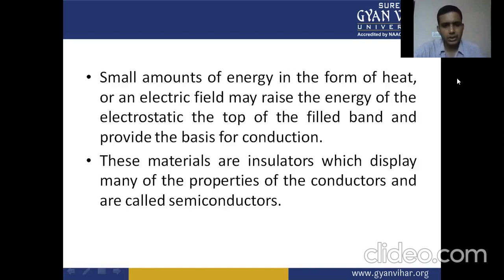These materials are insulators which display many of the properties of a conductor and are called semiconductors. So semiconductors have the properties of both types of material, that is, the insulator materials and the conductor materials. In this, we have a small energy gap between the conduction band and the valence band.